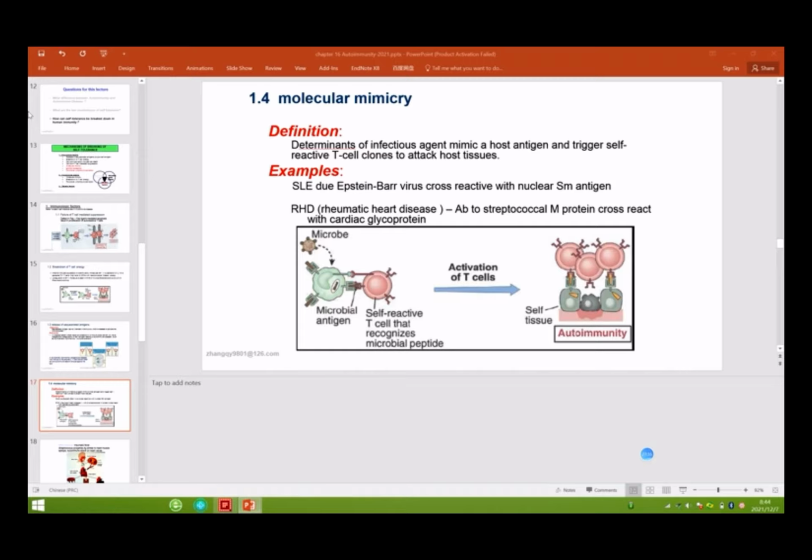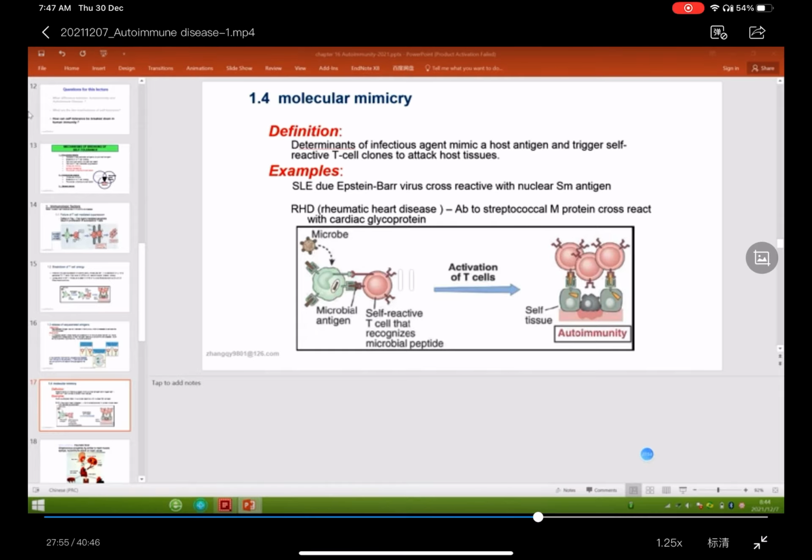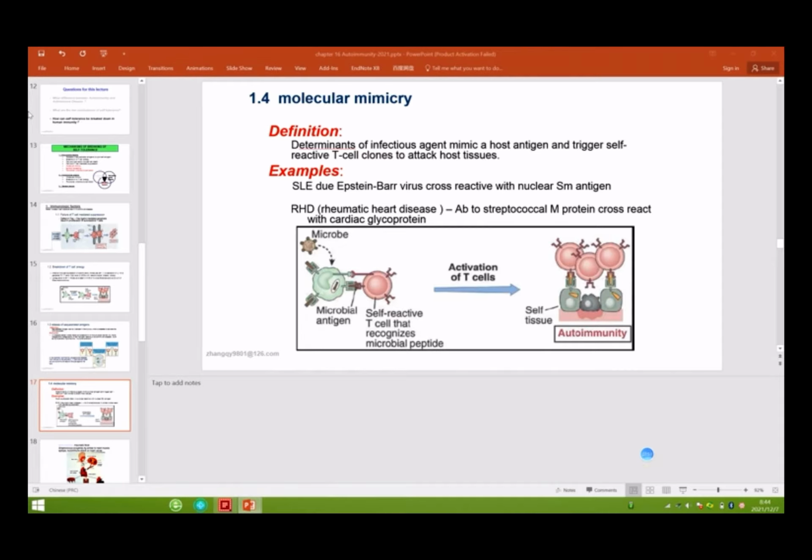But if this infectious agent can mimic a host antigen, it triggers self-reactive T cells and B cells, which can attack host tissue. These cells recognize the invader, but because the invader mimics the host tissue, the epitopes are similar between the pathogen and the self tissue.